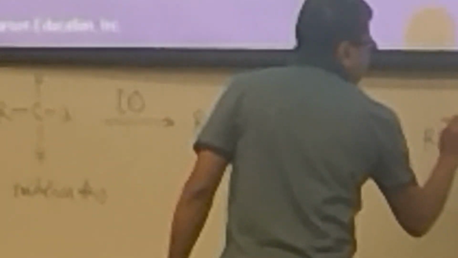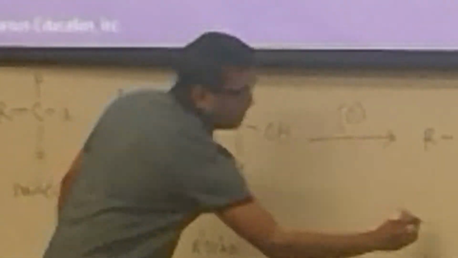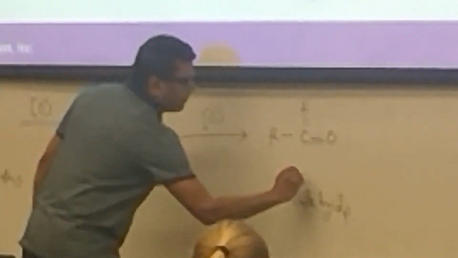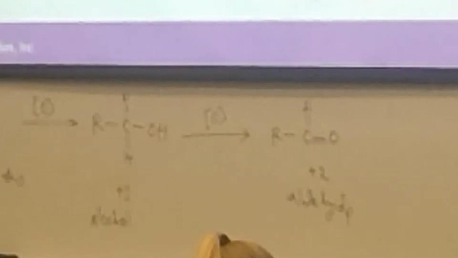Second, the oxidation product for the alcohol. If we oxidize alcohol, what are we going to get? An aldehyde. So alcohol, aldehyde, and what is the oxidation number for the carbon here? Here the oxidation number for carbon is +2 because it is bonded with oxygen 2 times.